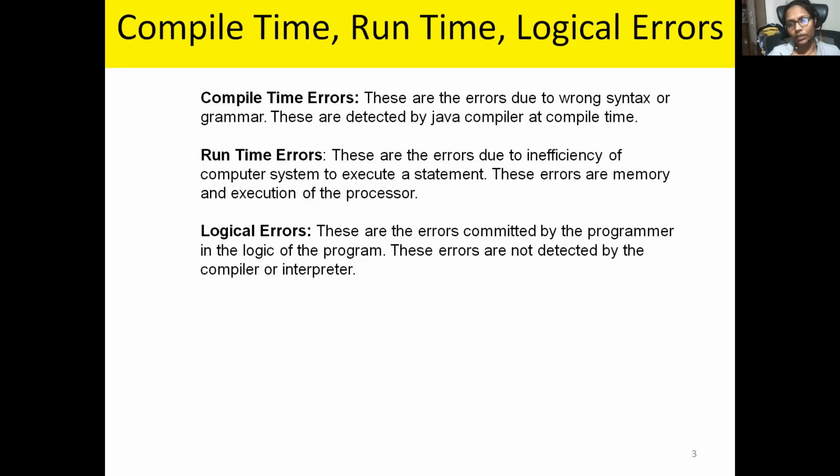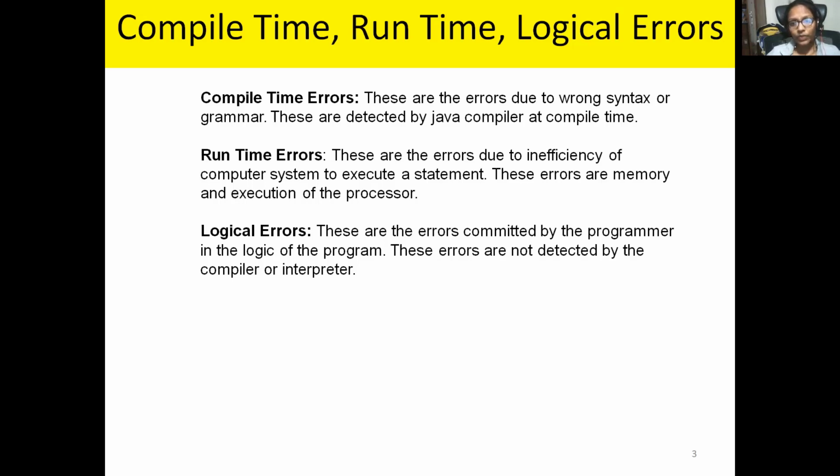For example, a semicolon, right? If we forget to put a semicolon, then we will get an error automatically, a statement missing a semicolon. Those types of errors come under compile time errors.